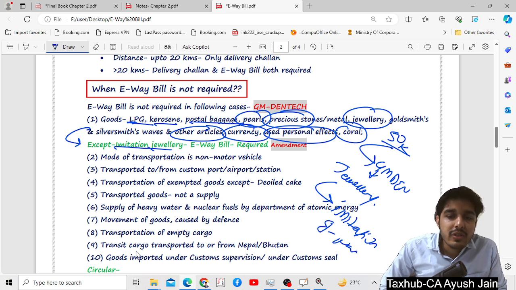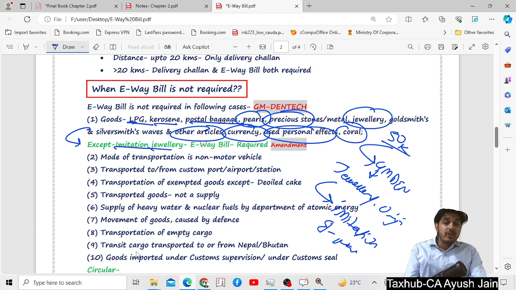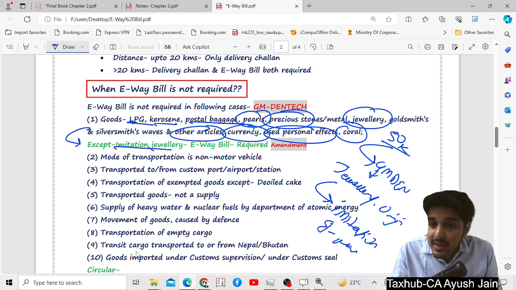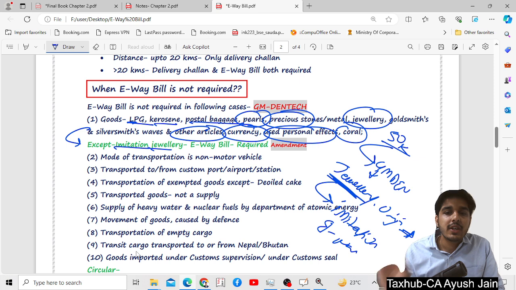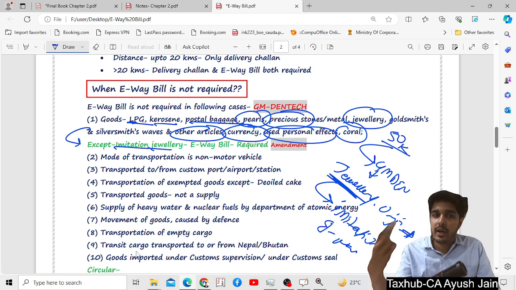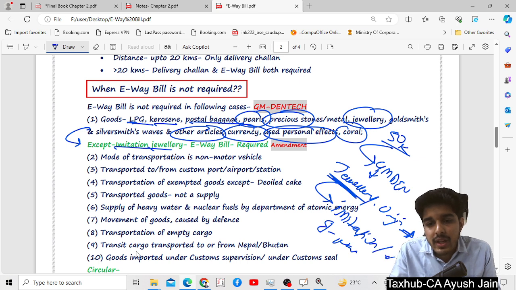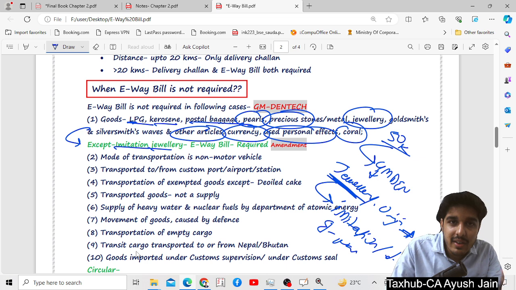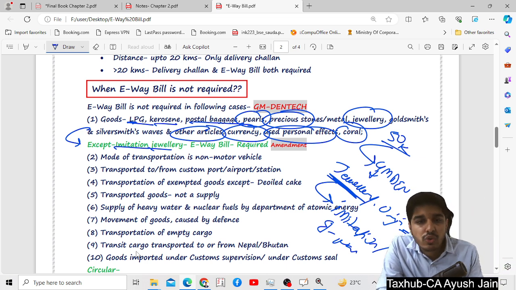Why? Because if you are issuing an e-way bill in case of original jewelry, there are many risks, as you are uploading the transport details on the portal. So there is a type of risk. That's why it says that for original jewelry you don't have to issue an e-way bill. But for duplicate jewelry, imitation jewelry, there is no risk area, no sensitivity issue. It means that you have to issue the e-way bill.